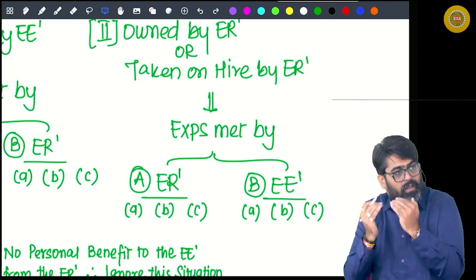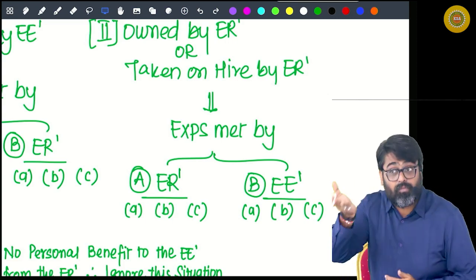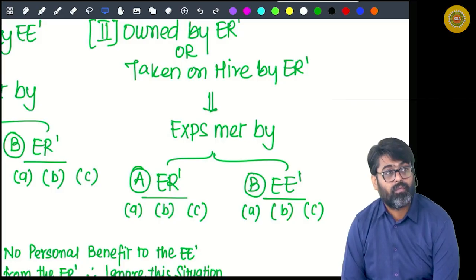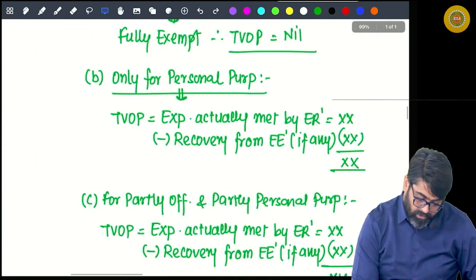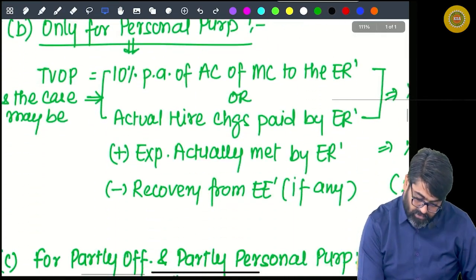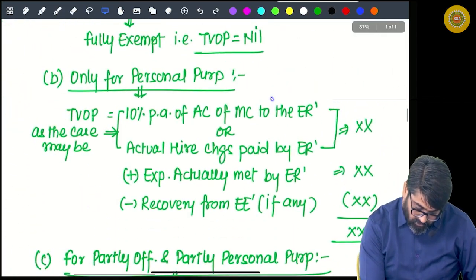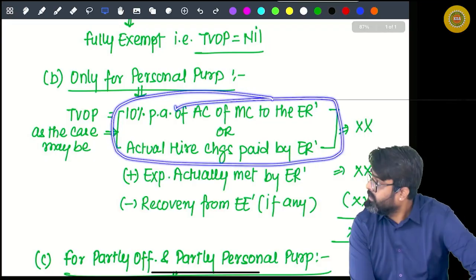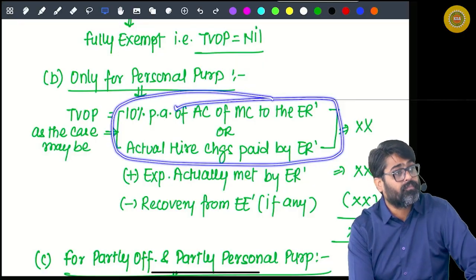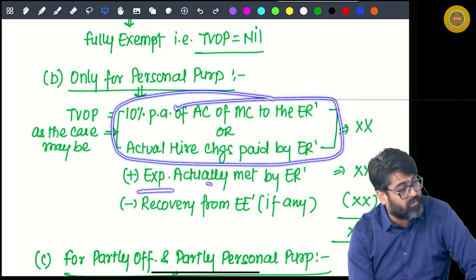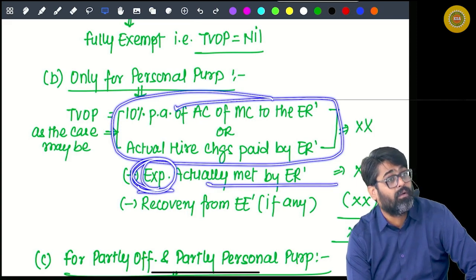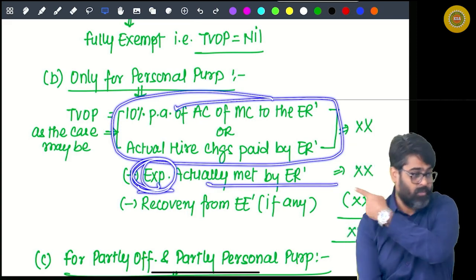Don't you think that along with the use of the car, the benefit of expense is also happening? So what will happen here? This is for the use of the car. Now expenses are also met by the employer. So the actual amount of expense met by the employer, running and maintenance cost 100% met by the employer.